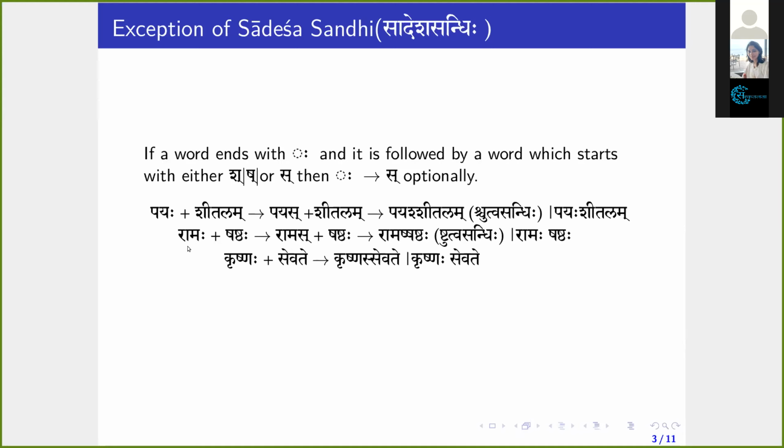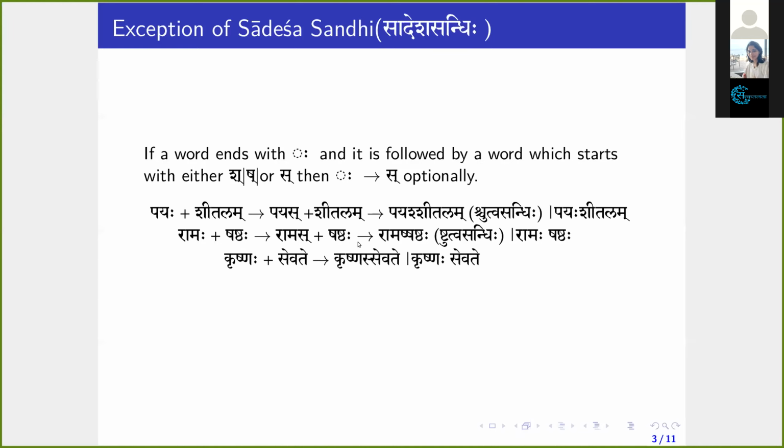Similarly, the other example, Ramaha Shashthaha. Ramaha, the word ends with Visarga. It is being followed by a word that starts with Sha. So the condition is satisfied. Now this Visarga changes to Sa: Ramas Shashthaha. Now we have to think whether any other rule is applicable or not. Yes, there is a possibility of Shchutva Sandhi.